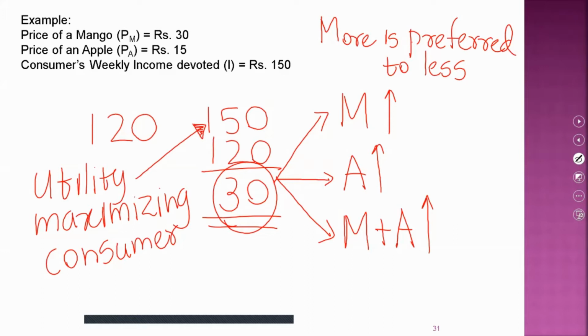We identified 2 points where the consumer will consume only mangoes and only apples. By using those 2 points, we can sketch the budget constraint for this consumer.